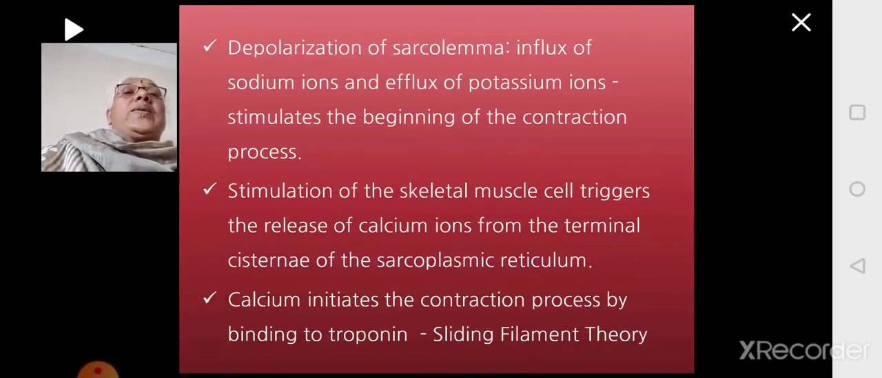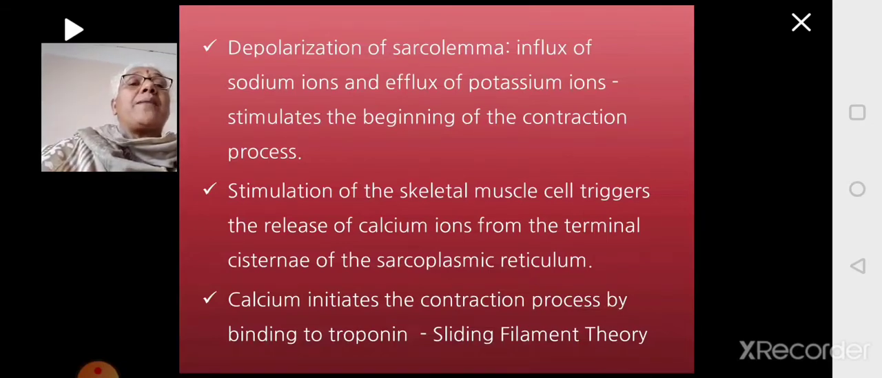When the action potential reaches the muscle, it brings about depolarization of the sarcolemma. This is just a revision for you. Generally, in a resting state, sodium ions are present more on the outer side of the nerve membrane or the muscle membrane, and potassium ions are more on the inner side of the membrane. When the action potential reaches the membrane, it brings about depolarization, that is the reversal of the charges.